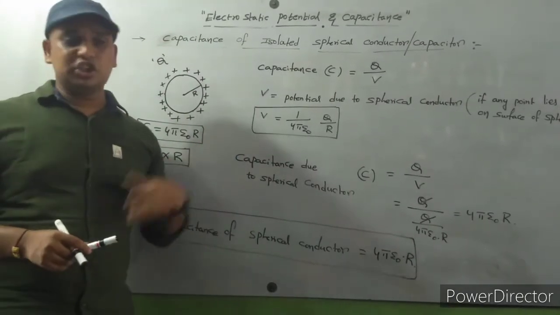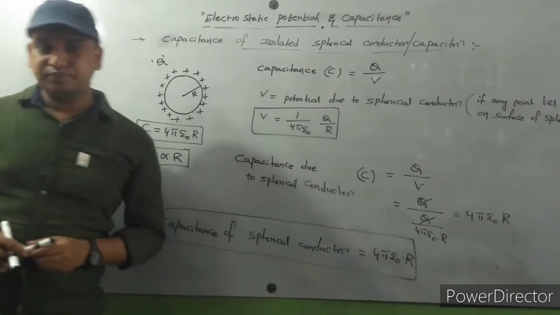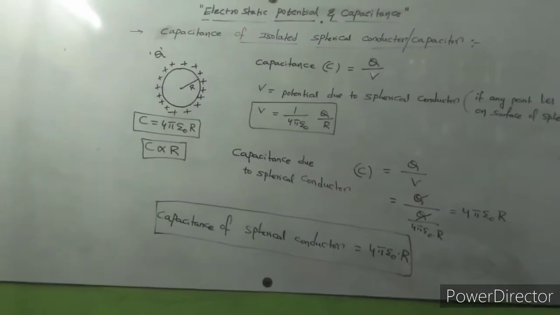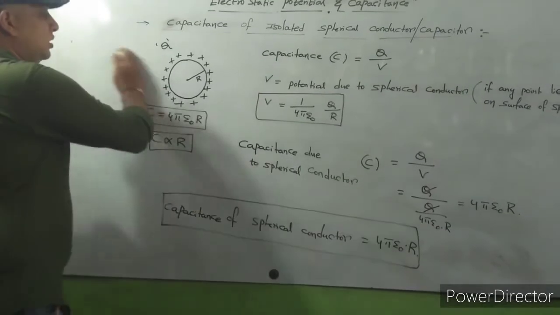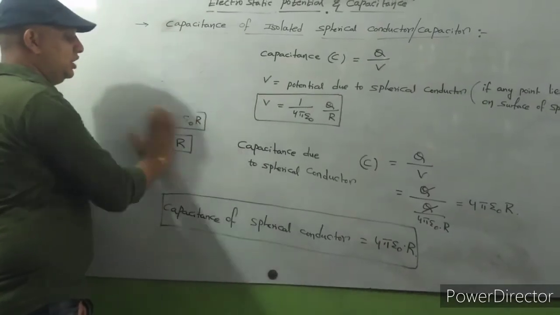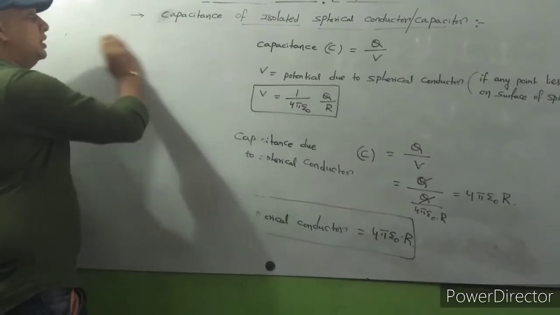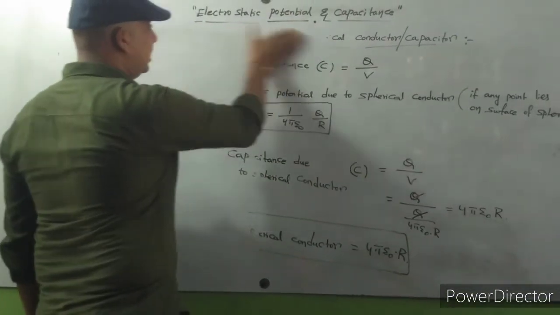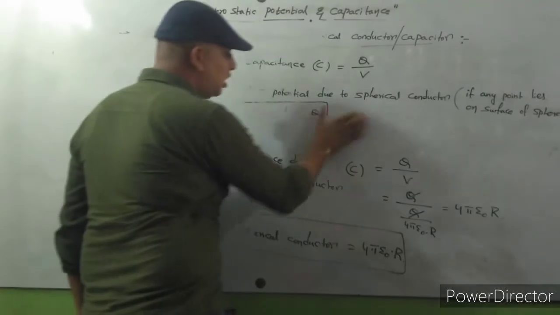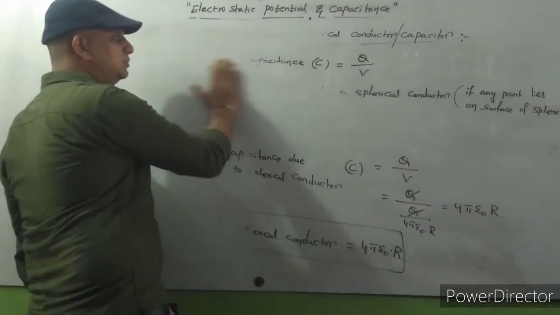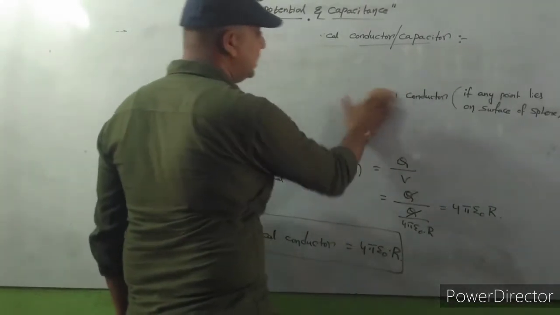Next we are going to discuss a few more details about the capacitance of a spherical conductor. What is the formula of capacitance of a spherical conductor?